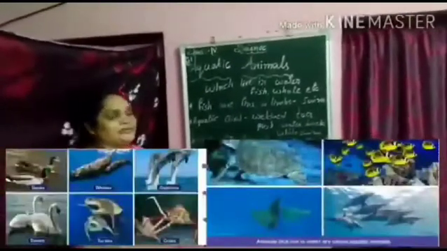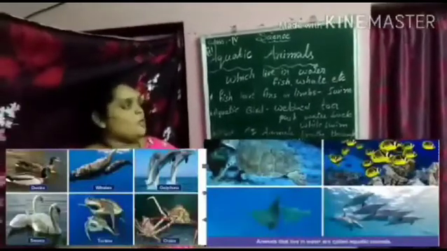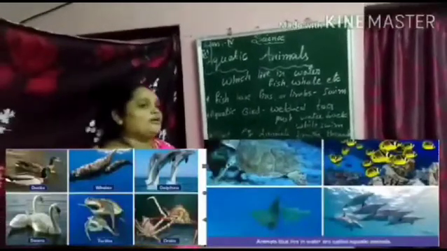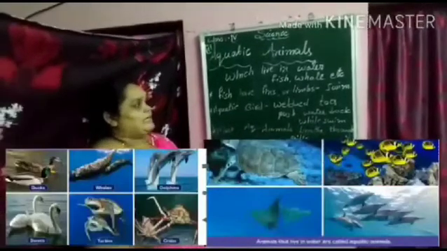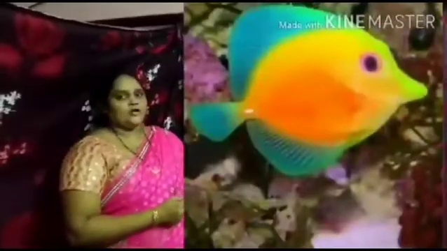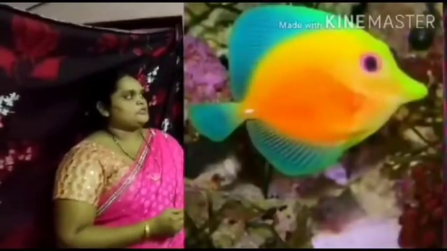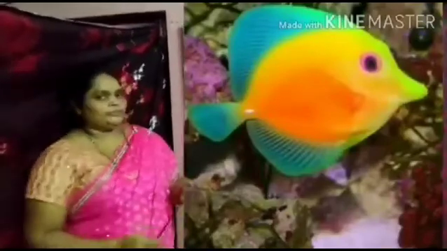Now the third group is aquatic animals. The animals which live in water are called aquatic animals. Examples of aquatic animals are fish, whale, etc. A fish has fins or limbs to help it swim in water.